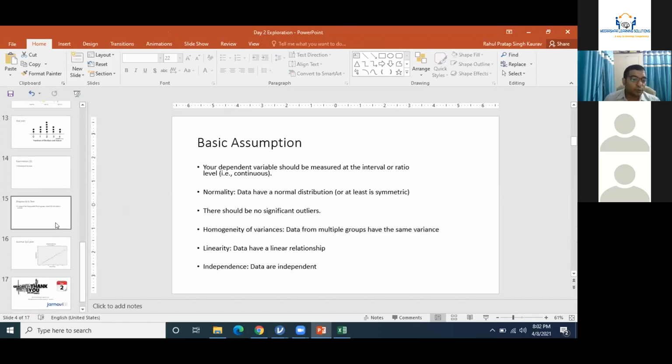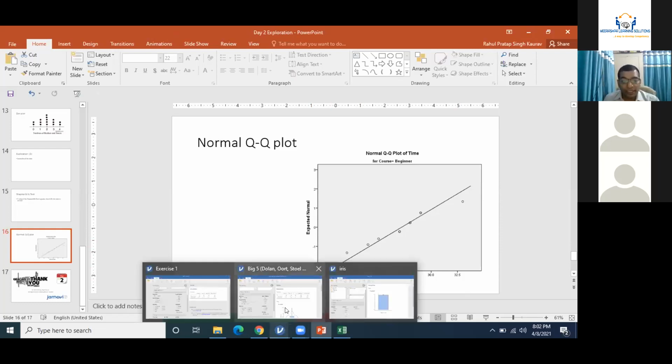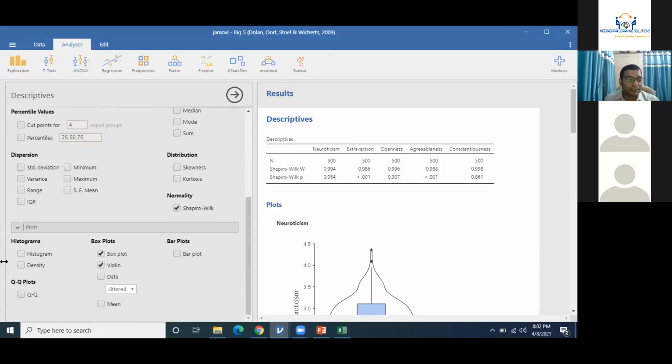So what is the QQ plot? A QQ plot is a quantile plot, which helps you understand whether all your data points lie on a single line or not. So this is a perfect example of a normal QQ plot. Let us evaluate whether we have a normal QQ plot with our data. In the plot option, you need to simply click on QQ plot.